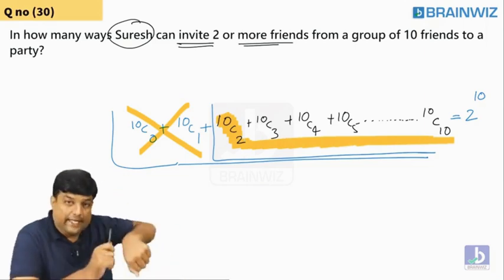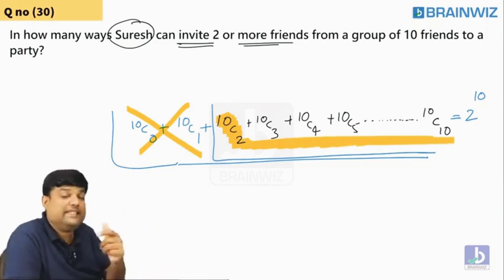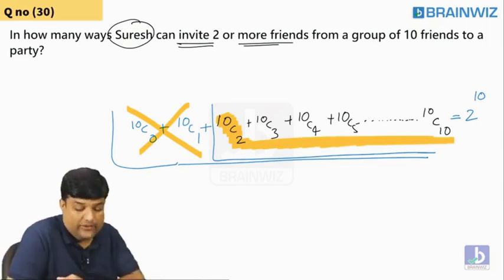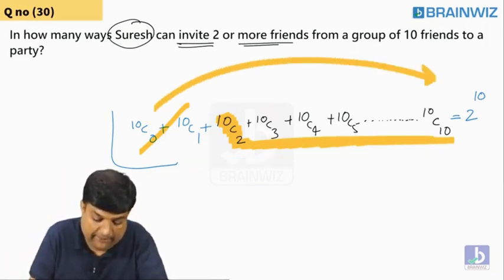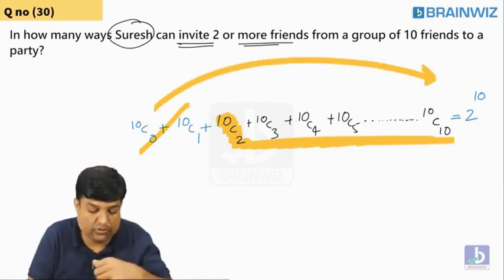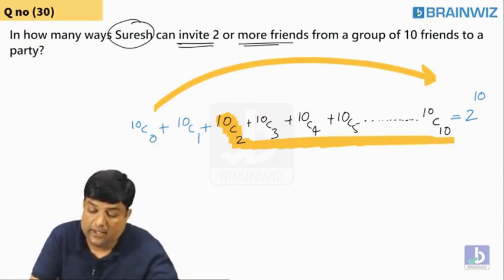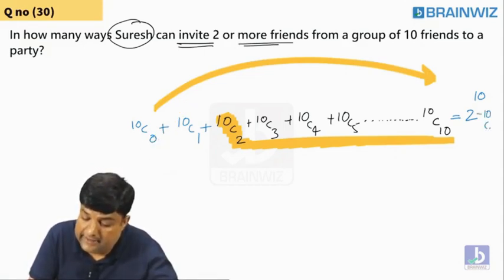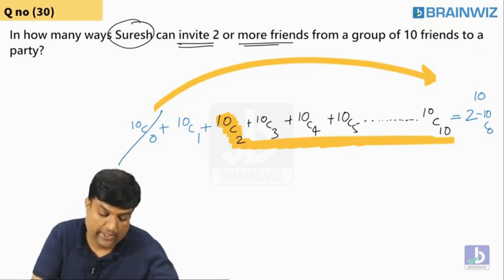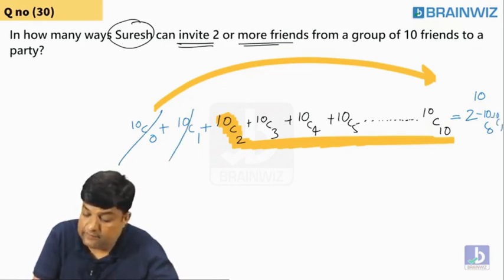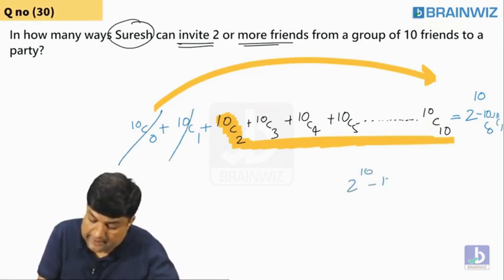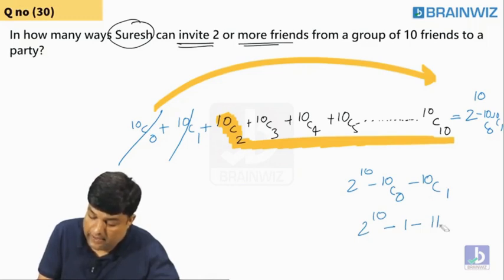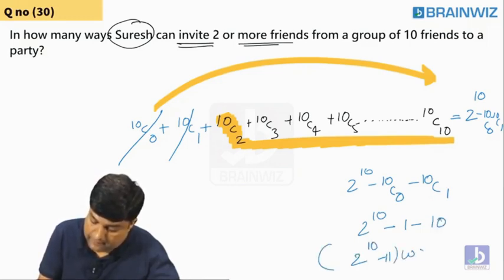Sir, who has the time to add all these things individually and get the answer? The easiest way is that send these two on the right hand side. How to send these two? Sir, I do one thing, minus 10C0. Go on that side. Minus 10C1. If you do 2 power 10 minus 10C0 minus 10C1, that is 2 power 10 minus 1 minus 11. Not 11, minus 10. So the answer is 2 power 10 minus 11 ways.